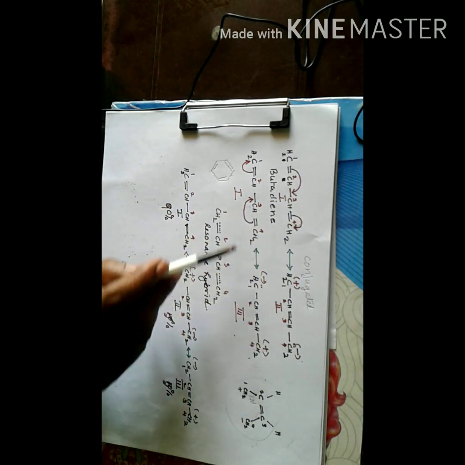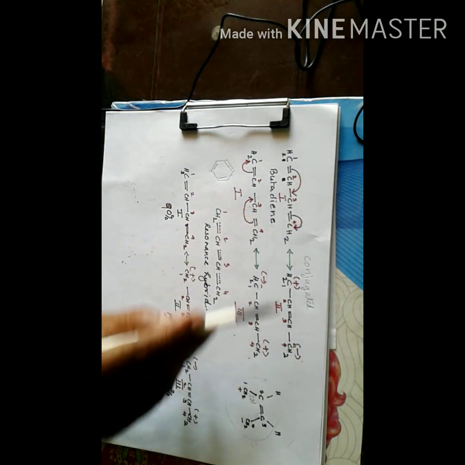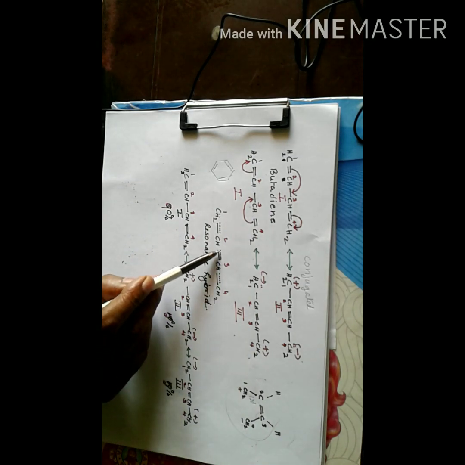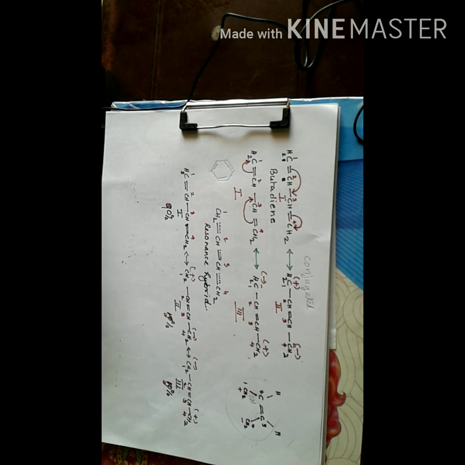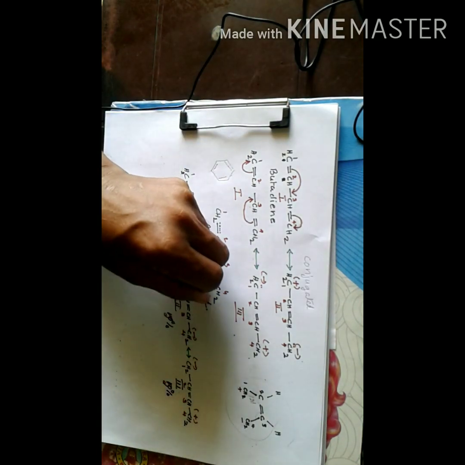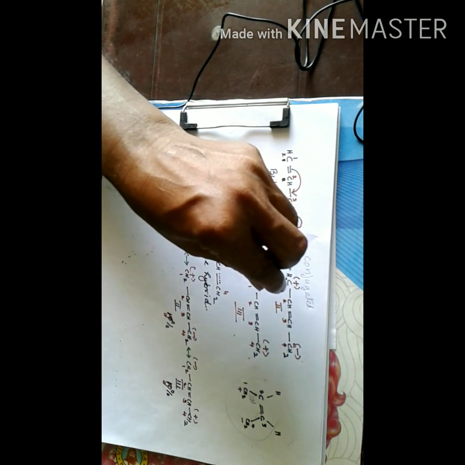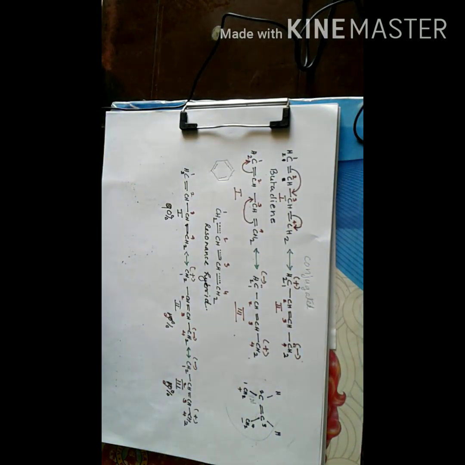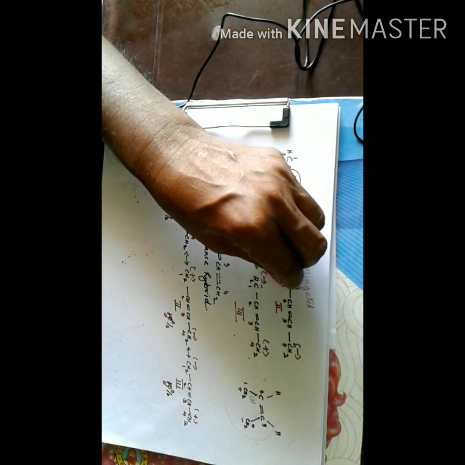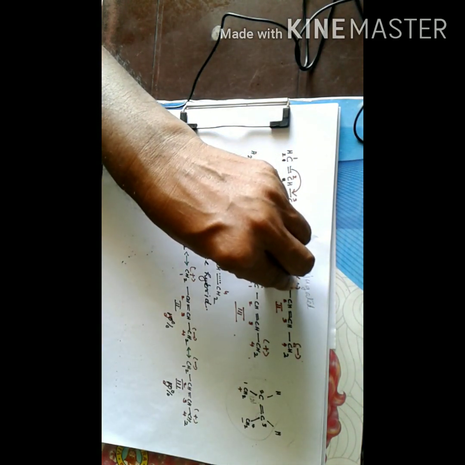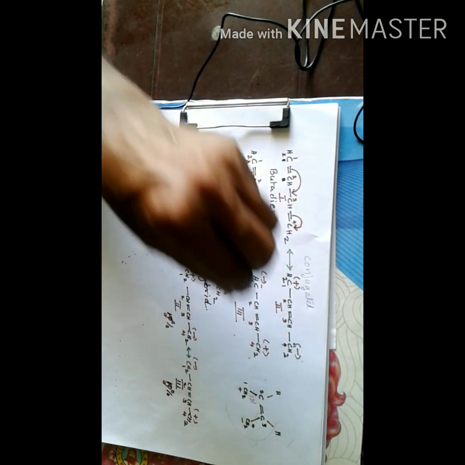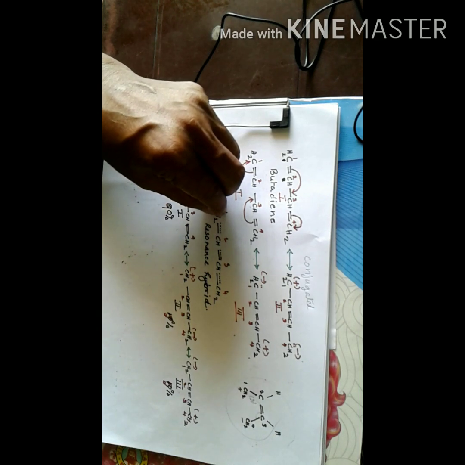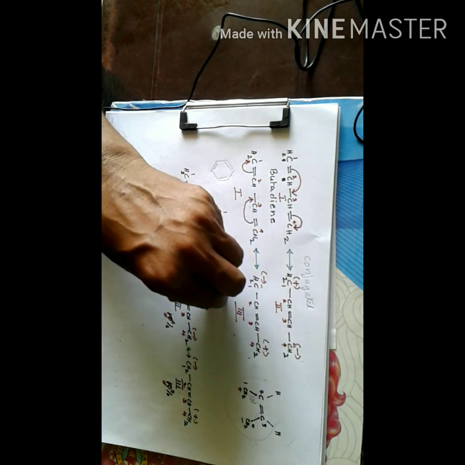So combining all the characters of these canonical structures, we have a partial pi bond between carbon 2 and carbon 3. Now the charges of carbon 1 and 4 are neutralized because these two structures contribute equally to the resonance hybrid. So the positive and negative charges with equal percentage will neutralize each other, and here also neutralization occurs. So in the resonance hybrid there will be no charge over carbon 1 and carbon 4.